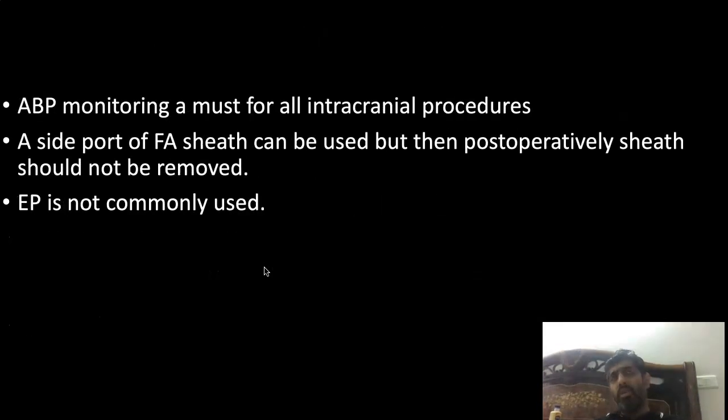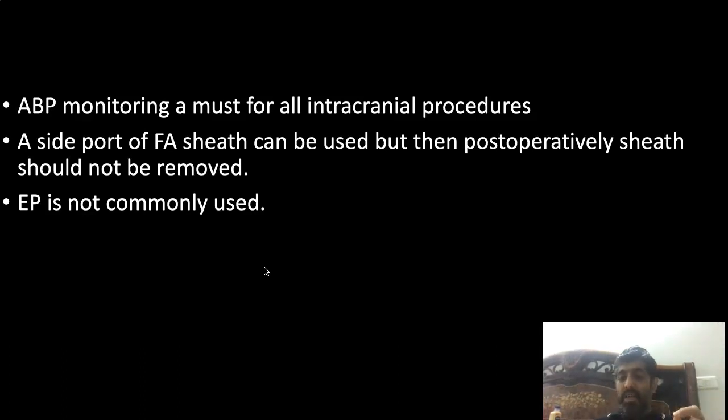Now coming to the monitoring, arterial blood pressure, I will say, is actually a must for all intracranial procedures. And if it becomes difficult in some scenarios, you can use the side port of the femoral artery sheath, but you need to know that these sheaths are generally removed post-operatively.